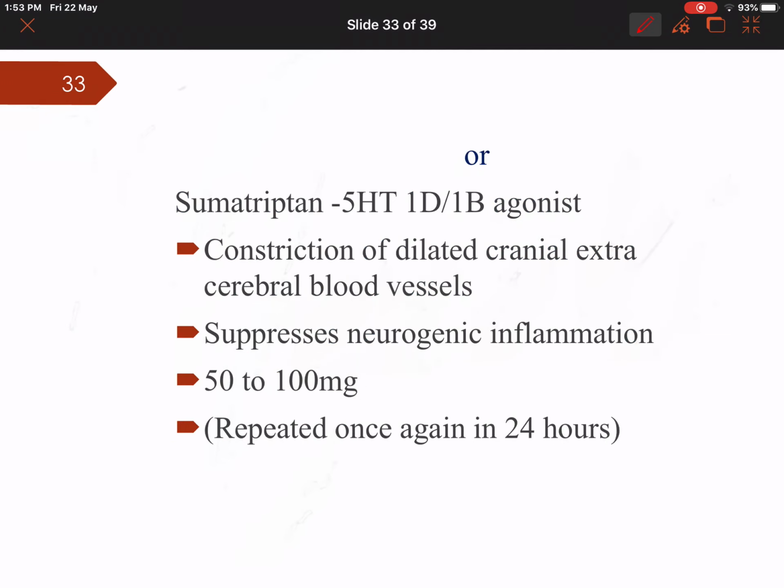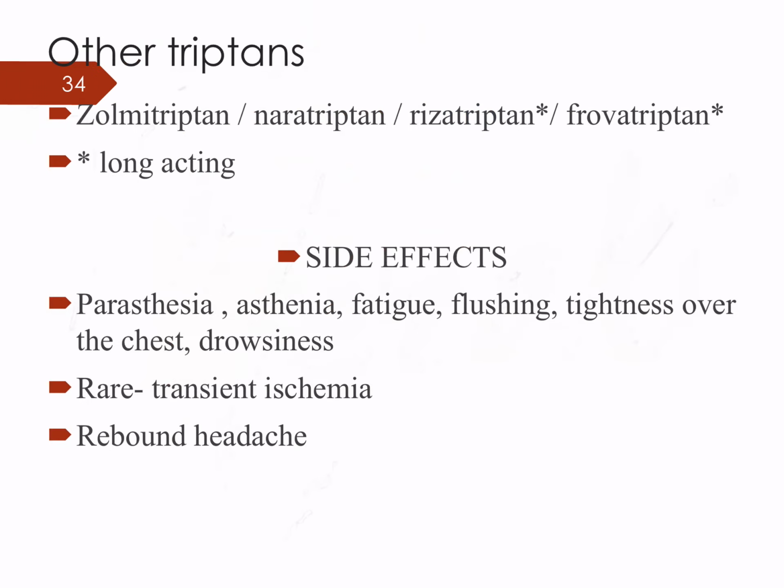Or we can also go with sumatriptan, which is a 5-HT1D, 1B agonist, which is going to constrict the cranial, that is extracerebral blood vessels. So sumatriptan can be used. If needed, a second dose can be taken after 24 hours.